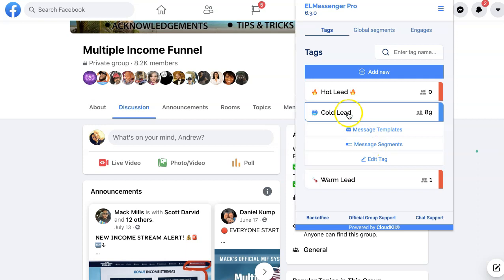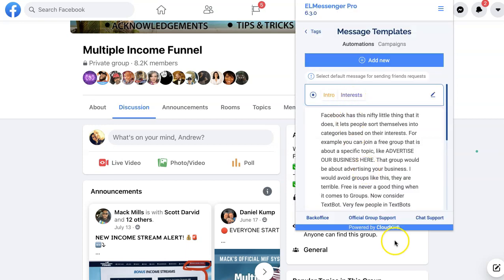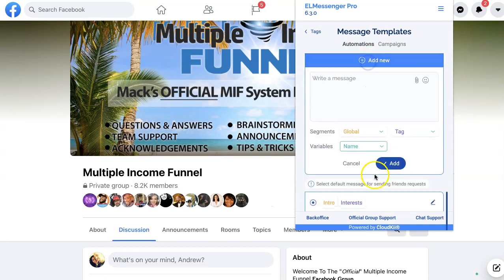And inside of our tags, what we're going to do is open up our message templates. You're going to notice here that we do have our intro and interest ones. That's some of the demos that we've been putting together so far. But I'm just going to go ahead and add a new one. And this one's going to be for the multiple income funnel group.